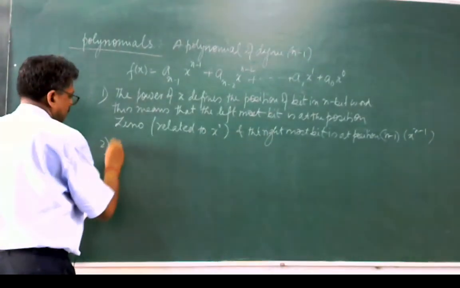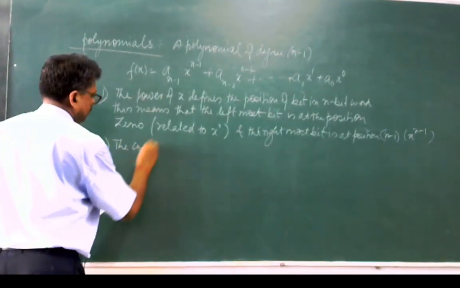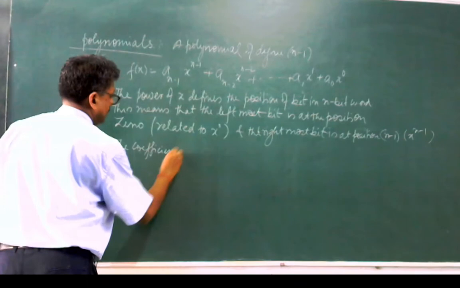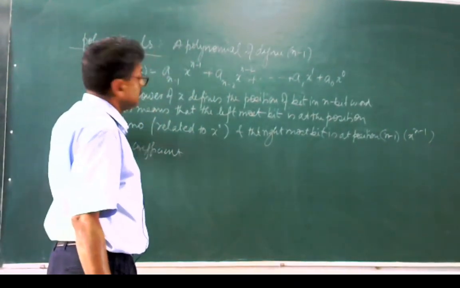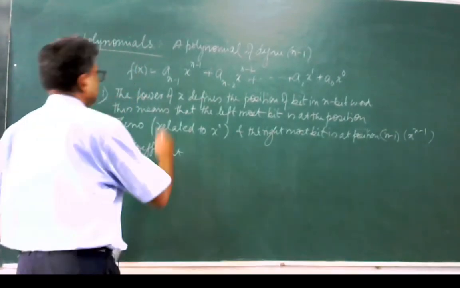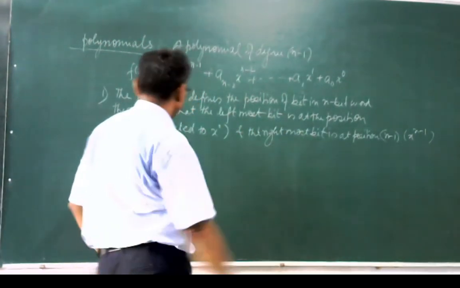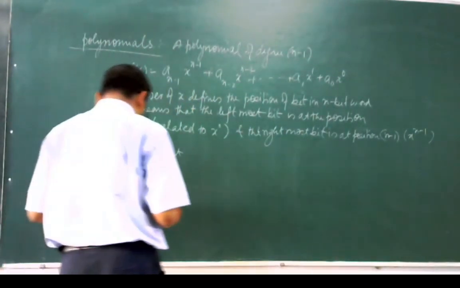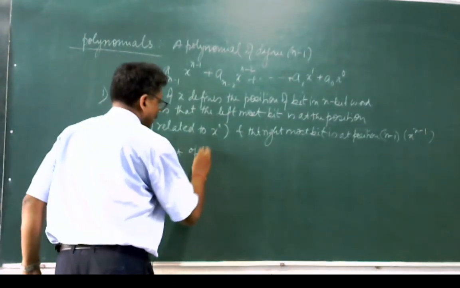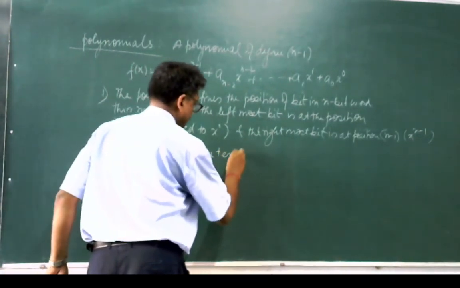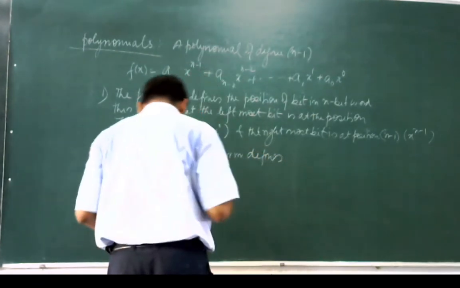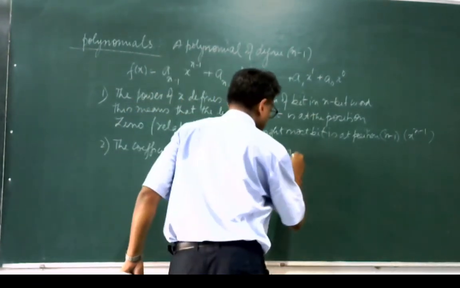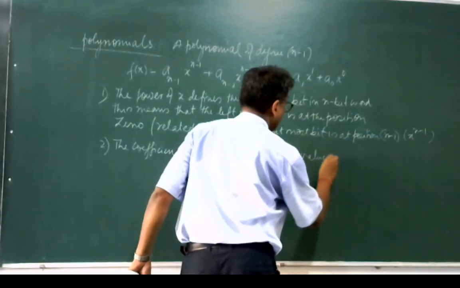Second, the coefficient. Now this polynomial has two things. One is the exponential value and another is the coefficient. So we have defined the exponential values. Now the coefficient of the term defines the value of the bit.